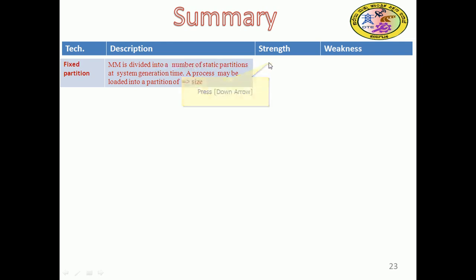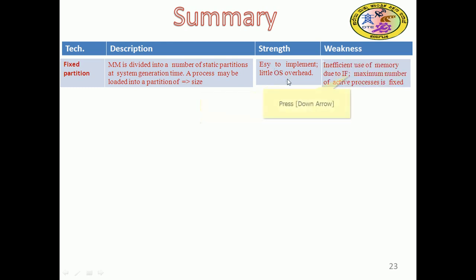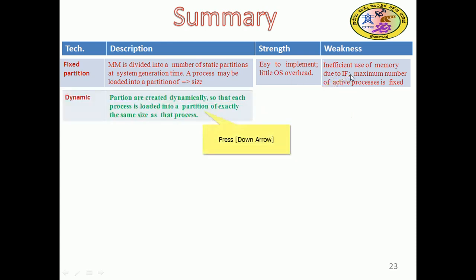What is the strength of fixed partition? Easy to implement, and OS overhead is less. What are the drawbacks? Inefficient use of memory due to internal fragmentation. The maximum number of active processes is fixed here, right, due to that internal fragmentation.